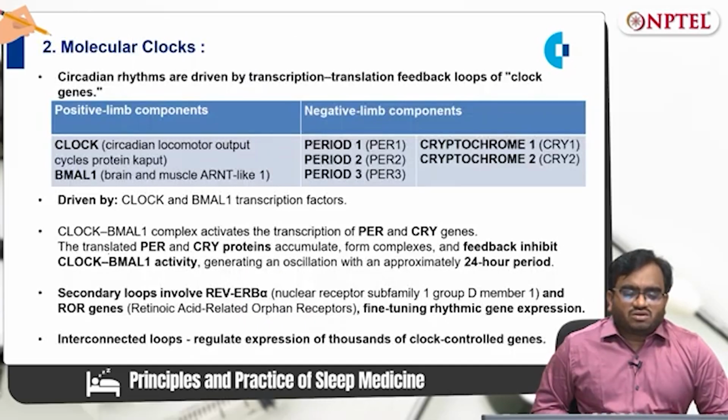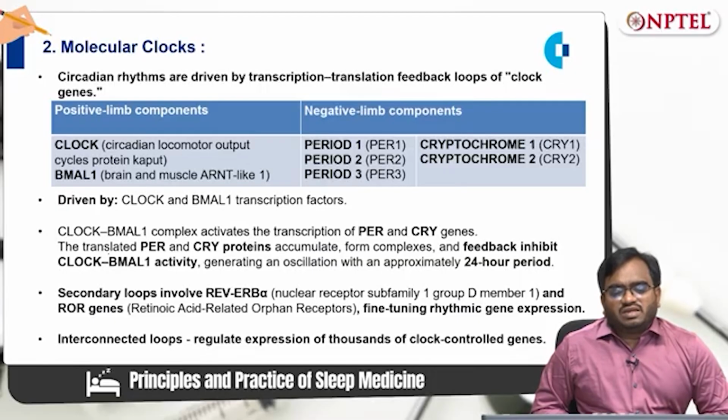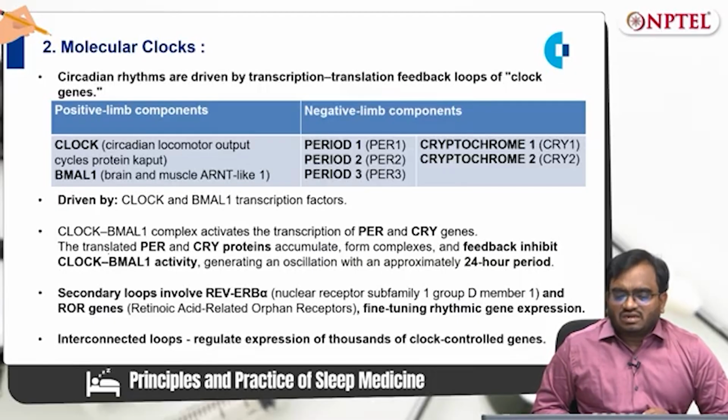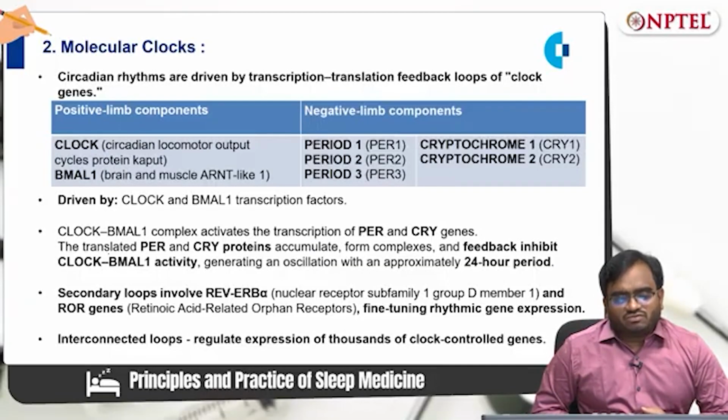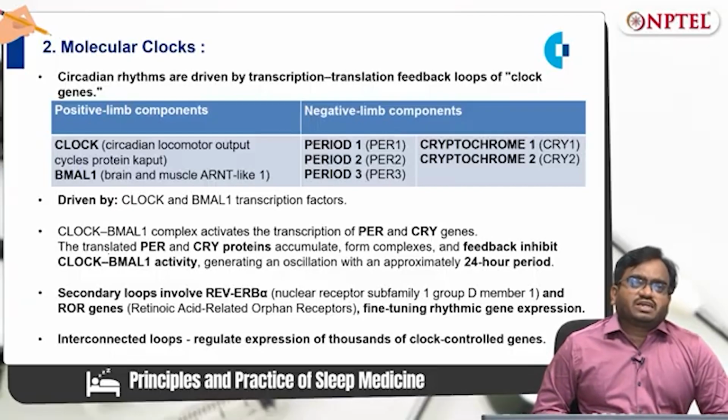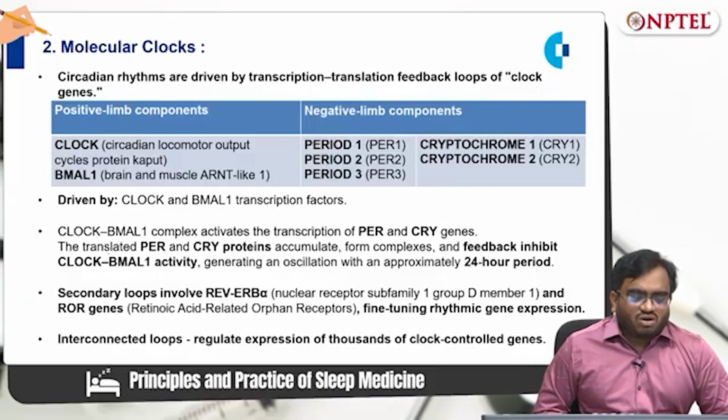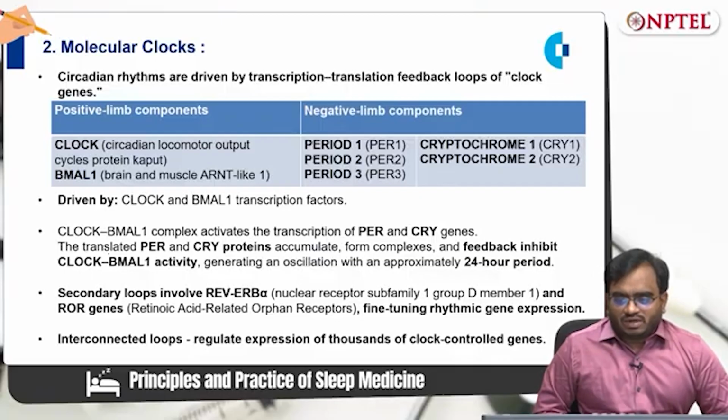In this central clock, the circadian rhythms are driven by a transcription-translation feedback loop of clock genes. These clock genes are classified into positive limb components and negative limb components. The positive factor genes are CLOCK and BMAL1.